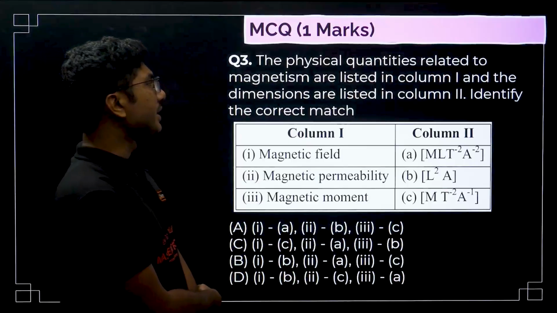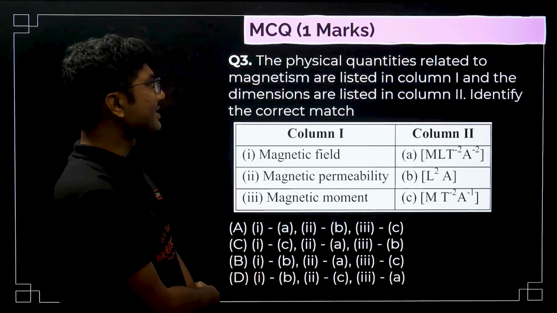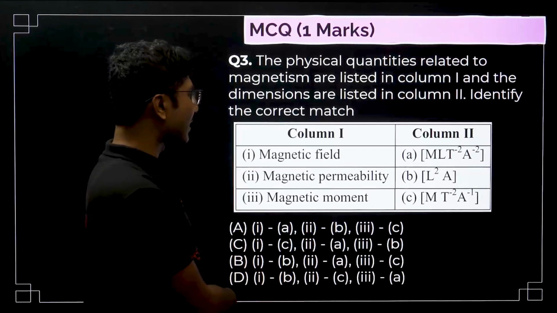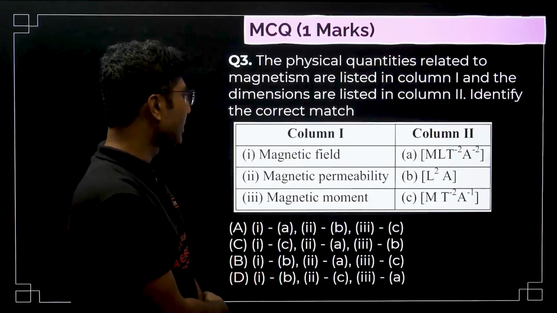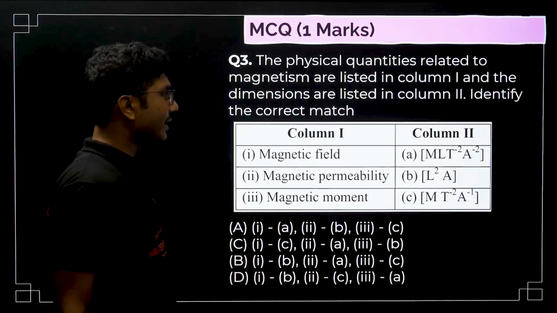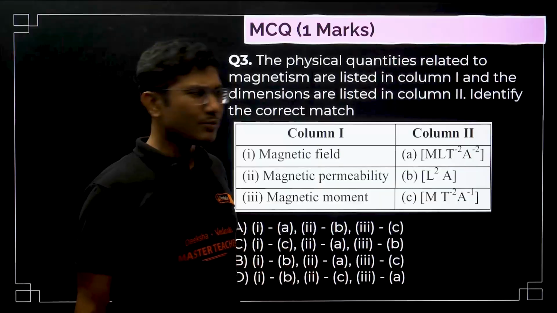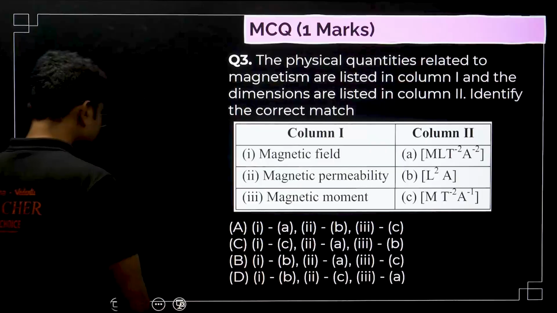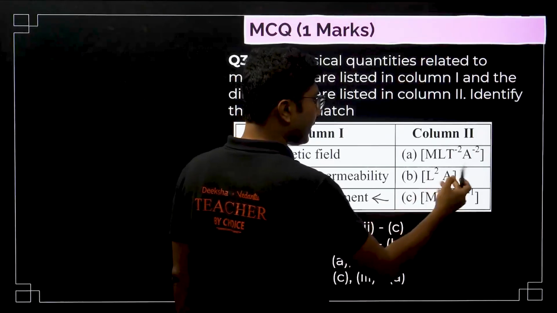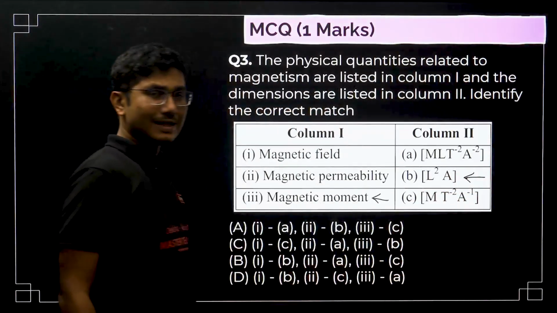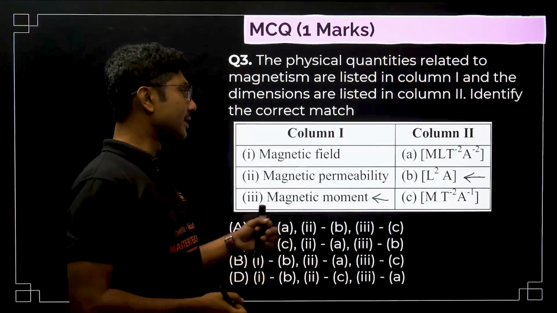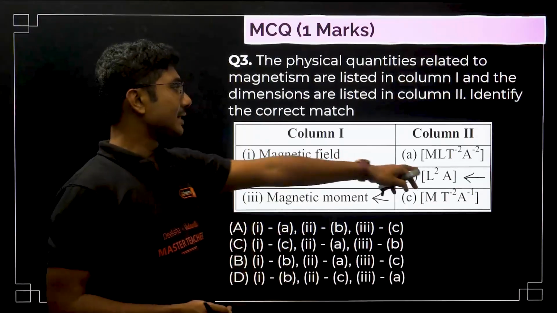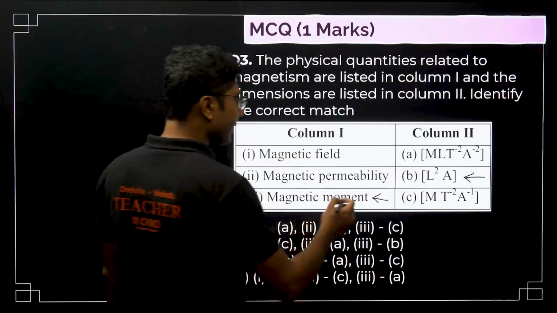The physical quantities related to magnetism are listed in column 1 and the dimensions are listed in column 2. Identify the correct match. So you have to match the following type of question: magnetic field, magnetic permeability, magnetic moment. Now this question I think I discussed in one of the previous chapters. Magnetic moment is very easy to remember. It is matching with this one, right? L square A, ampere meter square is the unit of magnetic moment, area into current. So that's why this is the dimension of magnetic moment. So 3 is matching with B.